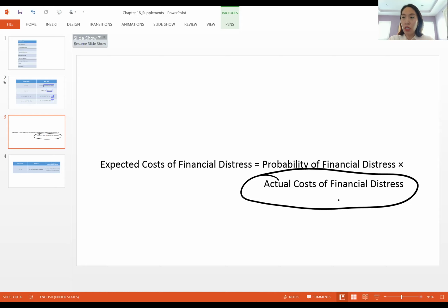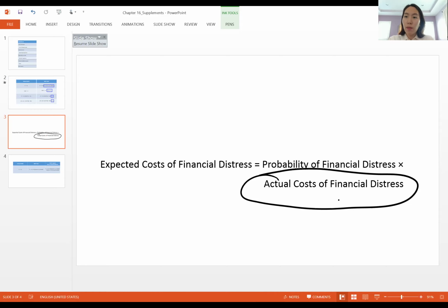And junior debt holders understand that they are junior to senior debt holders. So they will quietly wait until all the senior debt holders are fully satisfied, and they will be happy if something is still left for them, but if not, they will just embrace the fact. How likely is that, you think? Well, very unlikely. Actually, in the bankruptcy court, you will see the ugly nature of human beings. Everybody will be fighting in the bankruptcy court to receive more and to claim more and to take away more from the troubled company. So in reality, it's very unlikely that the actual cost of financial distress will be zero.